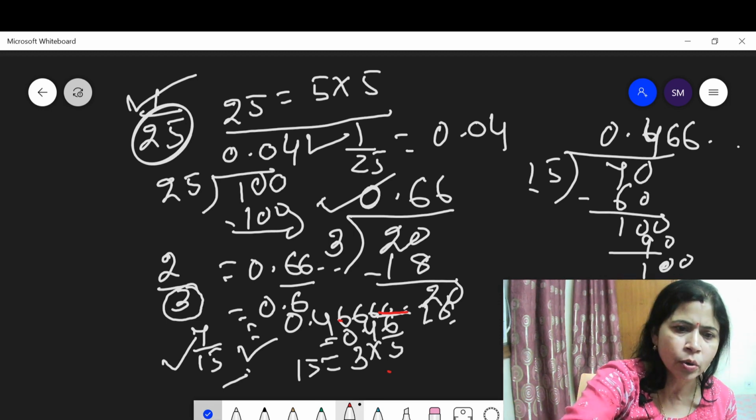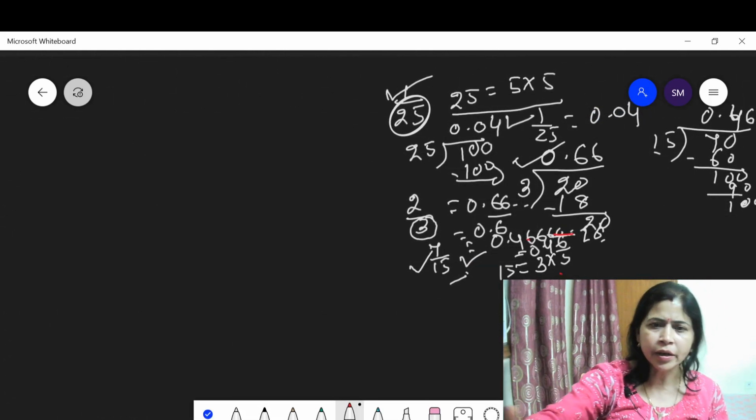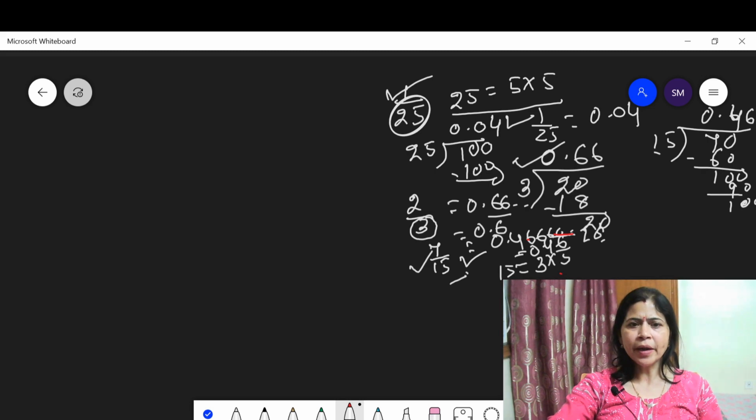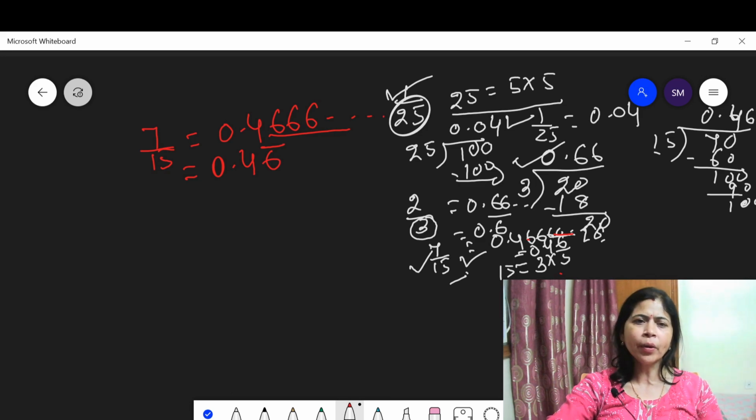Suppose you write, keep it here and discuss. Now let us discuss. Suppose 7 upon 15 is given, and when you convert it into decimal, you get 0.4666, where 6 is repeated indefinitely, meaning infinitely. Then this can be written as 0.46 with a bar. Which digit is repeating here? Only 6 is repeating, not 4. So you put the bar only upon 6.